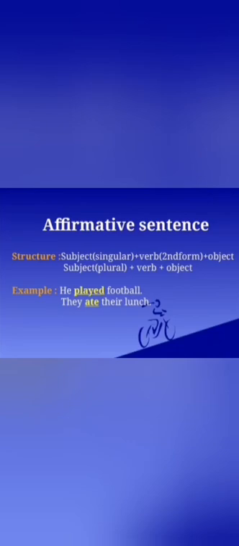In this sentence, the verb is played, which is in second form, and the subject is he, which is singular, and object is football. He played football. Next is, they ate their lunch. In this sentence, ate is the verb, and our subject is plural. They ate their lunch.